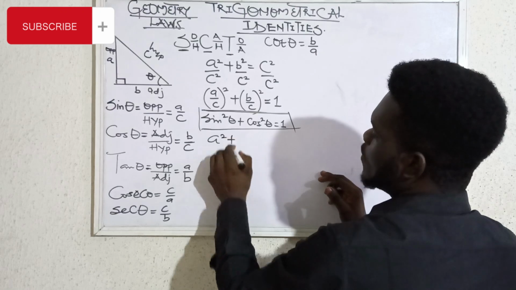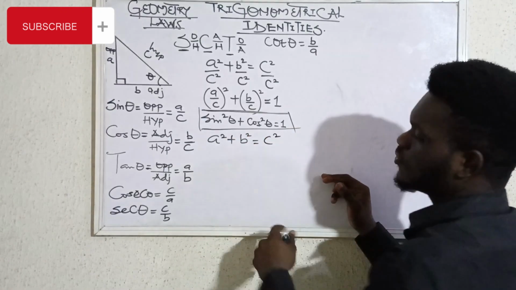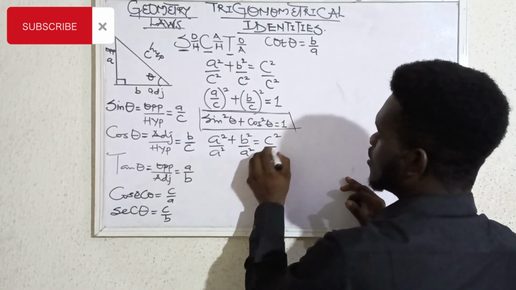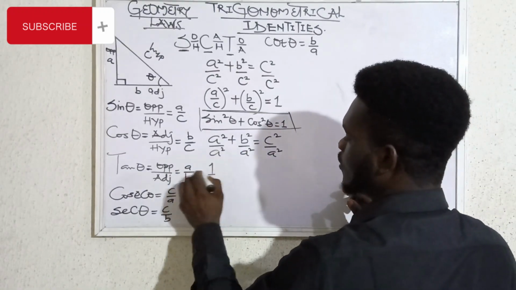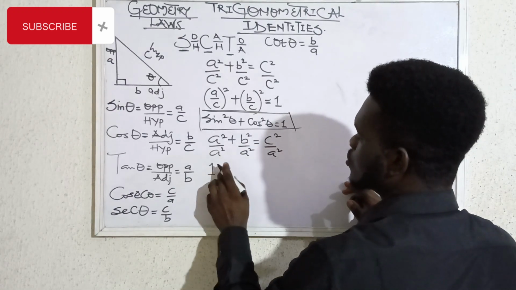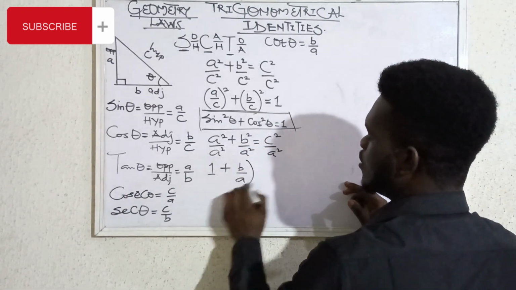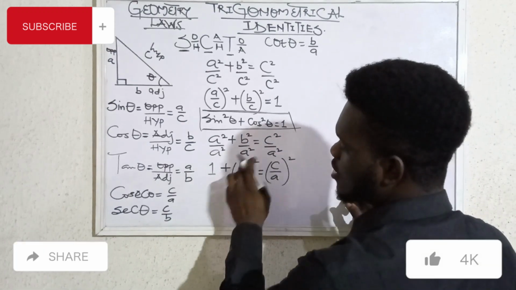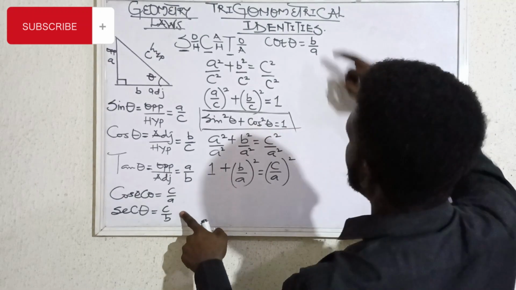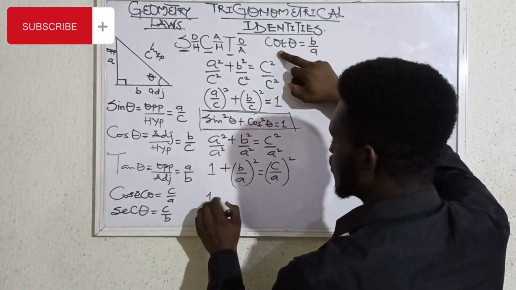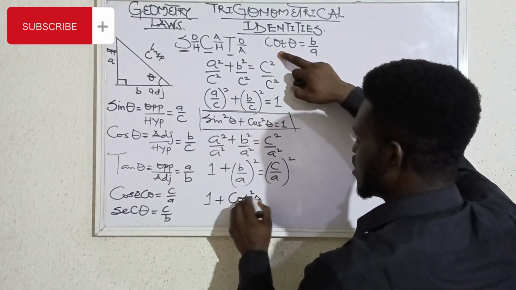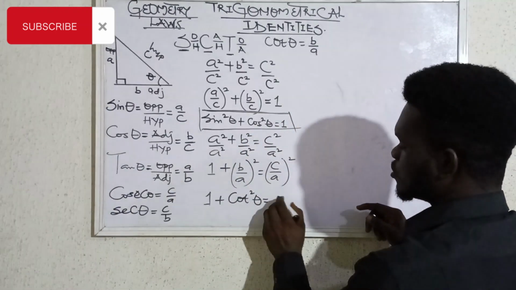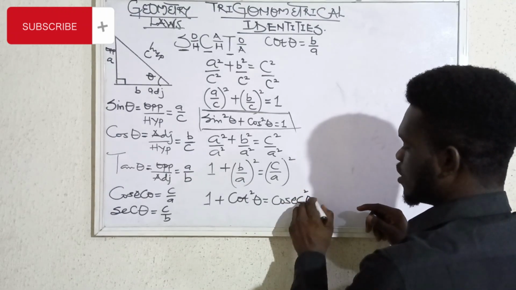Once you have noted that, go back to your Pythagoras theorem. A square plus b square equals c square. So what do we do here now? Divide all through by a square. So here we have 1. Then what do we have here? Plus b divided by a all squared equals to c divided by a all squared. What is b divided by a? We have cot. So we have that 1 plus cot squared theta must equal what? What is c divided by a? C divided by a is cosec theta. So we must have it equal to cosec square theta.